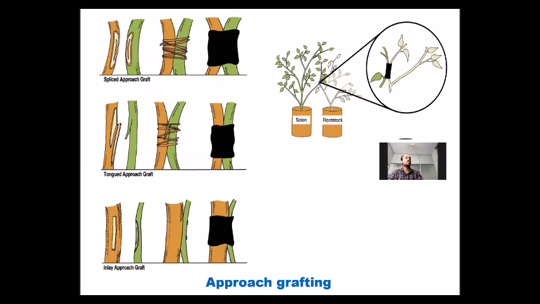Instead of separation, we take the mother plant close to the root stock, and both plants are grafted as shown in the picture. And this can be done in three ways. It can be done by following splice approach grafting, tongue grafting approach, or inlay grafting as shown in the pictures.